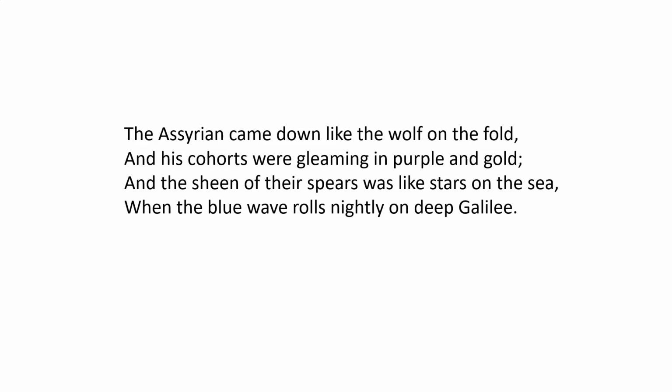Let's look at the next line. And his cohorts were gleaming in purple and gold. So this reinforces that idea of the Assyrian army's dominance, as they were described in very grand uniform, purple and gold uniform, gleaming. This is a very well respected army, a very dominant army, and almost the connotations associated with purple and gold are one of luxury and wealth.